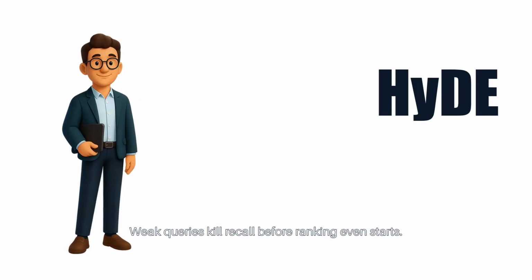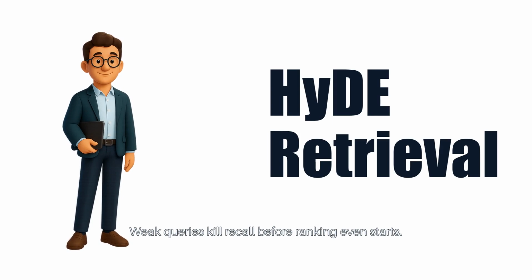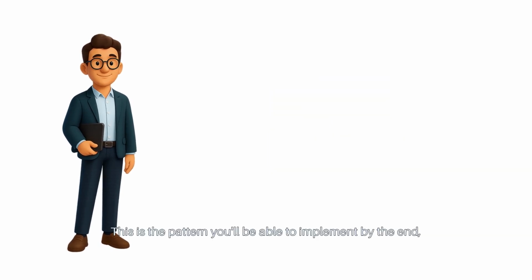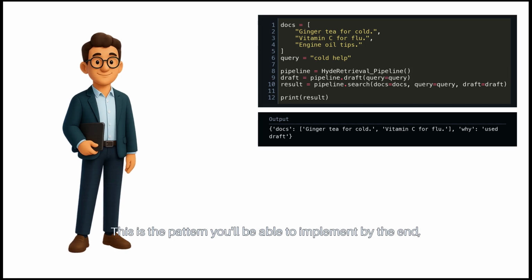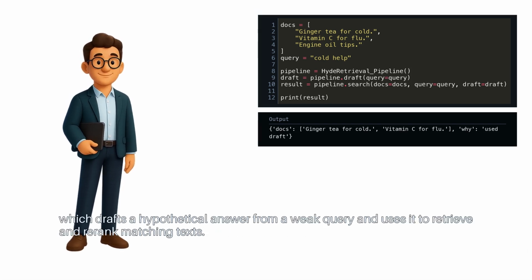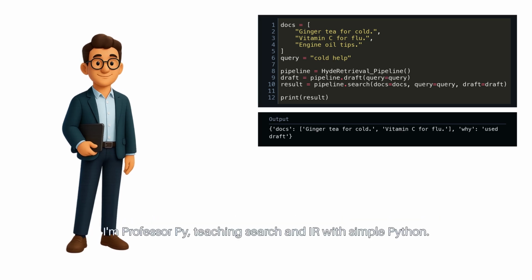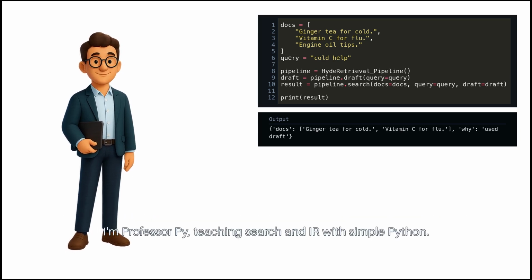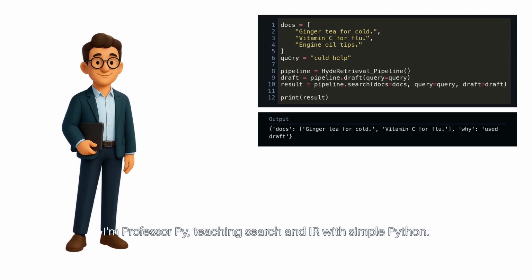Weak queries kill recall before ranking even starts. This is the pattern you'll be able to implement by the end, which drafts a hypothetical answer from a weak query and uses it to retrieve and re-rank matching texts. I'm Professor Pi, teaching Search and IR with Simple Python.